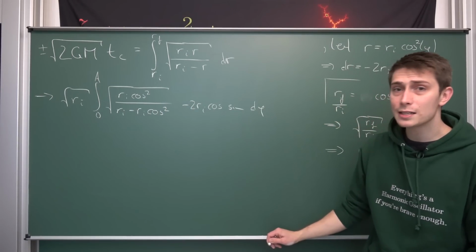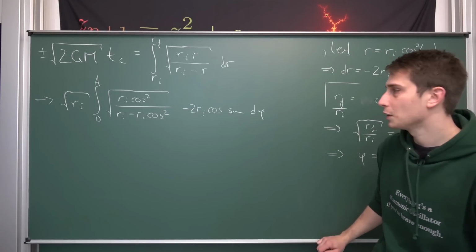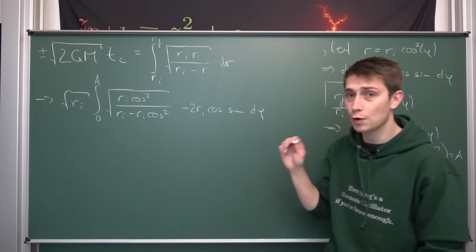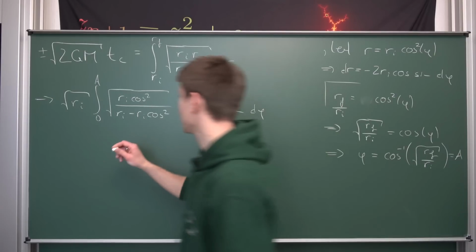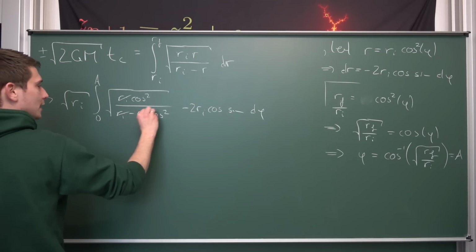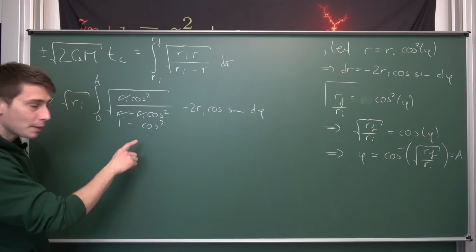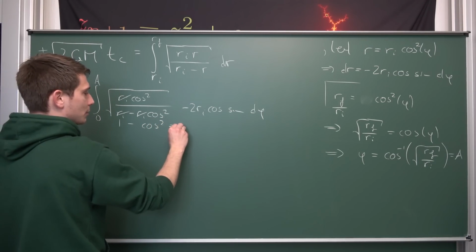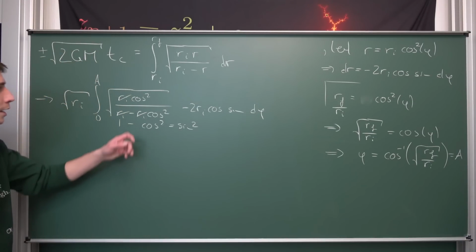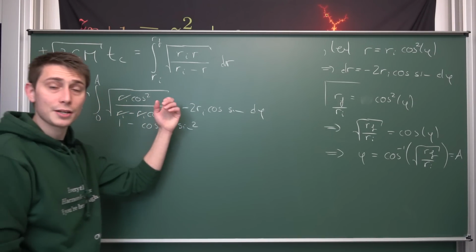It might seem weird now, a bit more than we started off with, but a lot of stuff is going to cancel out. For example, the Ri's are going to cancel out in the numerator and denominator, leaving us with 1 minus the cosine squared. And 1 minus the cosine squared, we know, is nothing but the sine squared. Now we have the square root of cosine squared over sine squared.